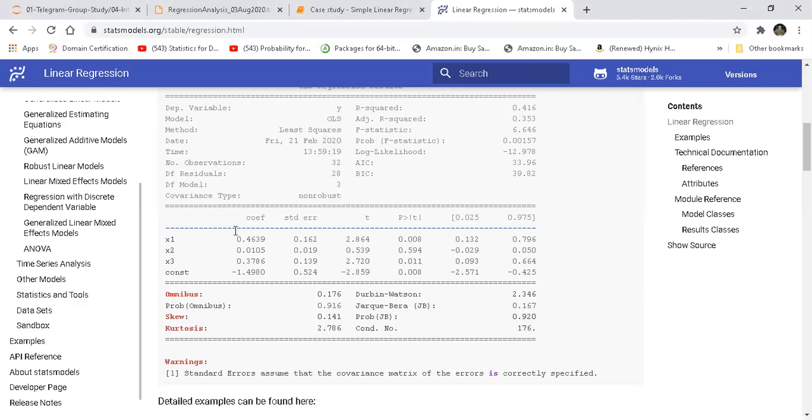And then here, for each and every independent variable, see x1, x2, x3 in this case are the independent variables. It has calculated the coefficients. It has also calculated the constant. So what is this constant? This is my theta 0, my intercept. And these are my slopes: theta 1, theta 2, and theta 3, belonging to the three features x1, x2, and x3.